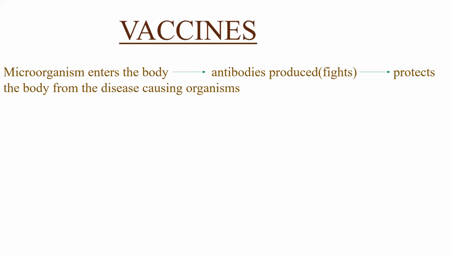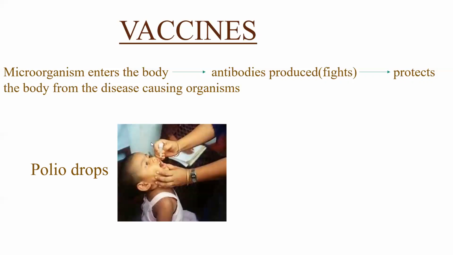What happens is when you're vaccinated, the vaccine is in the form of an injection or polio drops. See, polio drops, you know, right? When you were small, you were given polio drops. So why were you given polio drops?